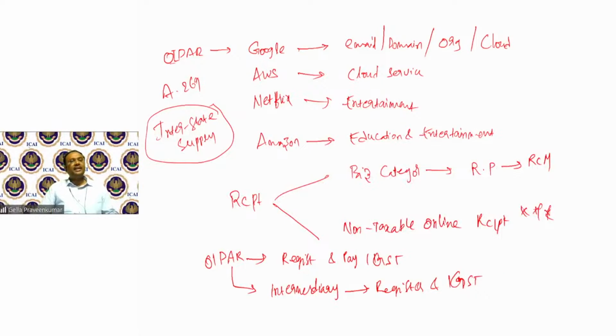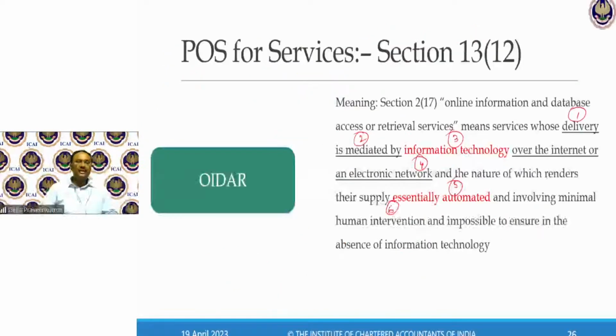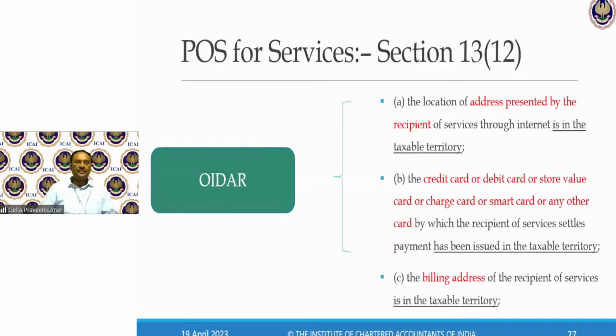So here they say, look, any of the service, any of the revenue you get from India, they have used this particular slide.